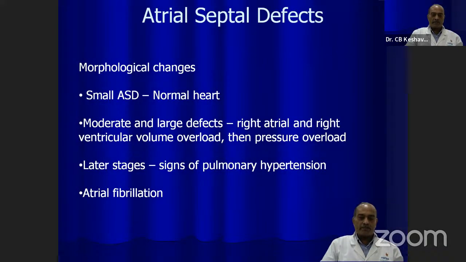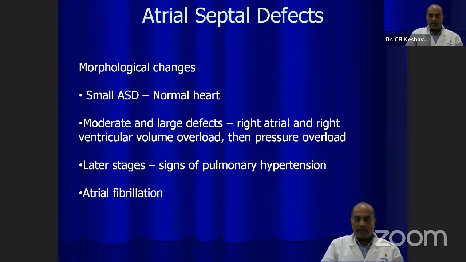And what are the changes produced by them? Whenever there is an atrial septal defect, we all know that there is a left to right shunting because the left atrial pressure is high. A lot of blood is moving to the right atrium depending on the size of the defect. If it is a small defect like a patent foramen ovale or a small defect like 5 millimeter or 7 millimeter, the size of the shunt is very small.